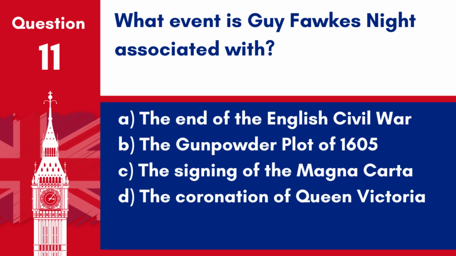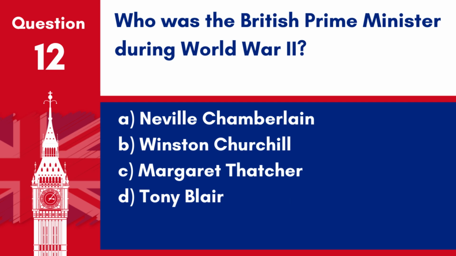Question 11. What event is Guy Fawkes Night associated with? A. The end of the English Civil War. B. The Gunpowder Plot of 1605. C. The signing of the Magna Carta. D. The coronation of Queen Victoria. Answer: B. The Gunpowder Plot of 1605. Guy Fawkes Night commemorates the failed Gunpowder Plot in which Guy Fawkes and others tried to blow up the Houses of Parliament.